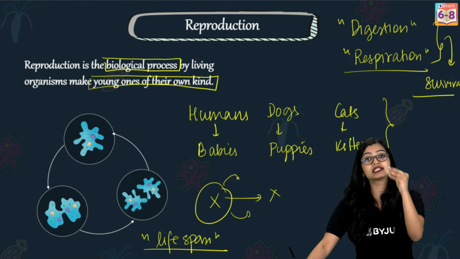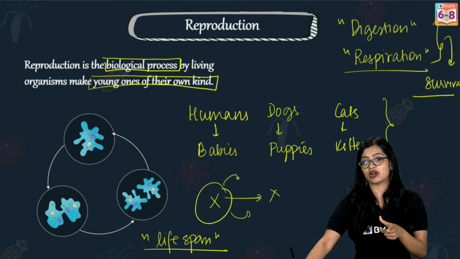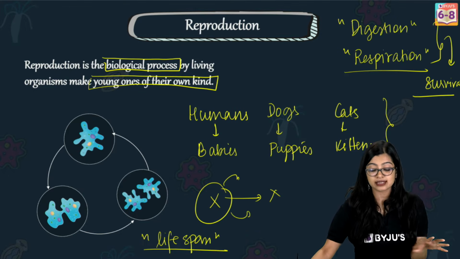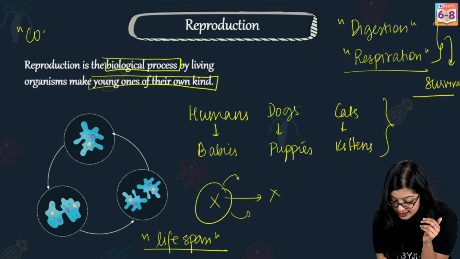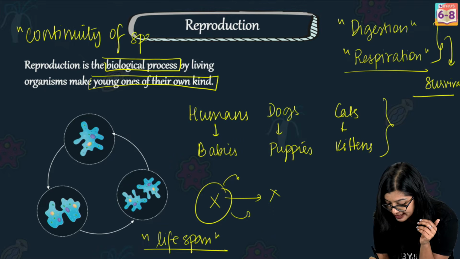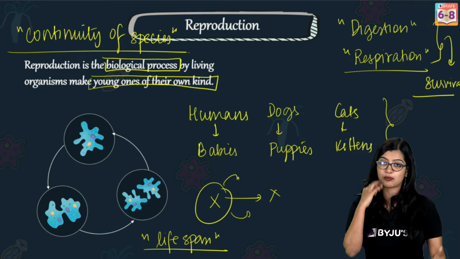That is because of the process of reproduction. So what is the significance of reproduction? That is a question they will ask you in your exam. So what is the significance? We see that this ensures the continuity of species, which is why reproduction is an extremely important process.